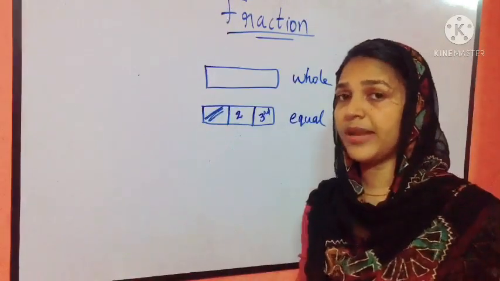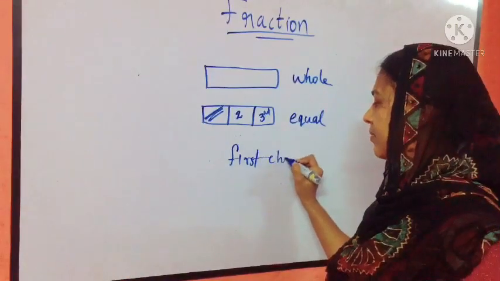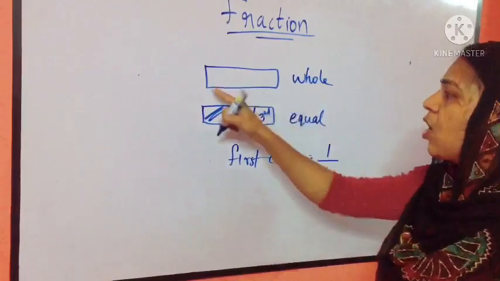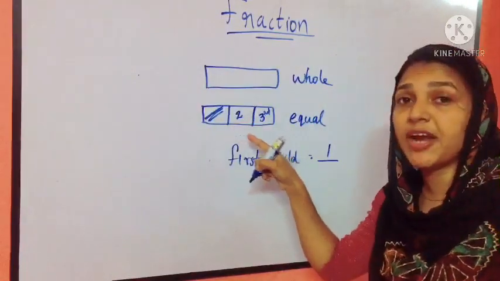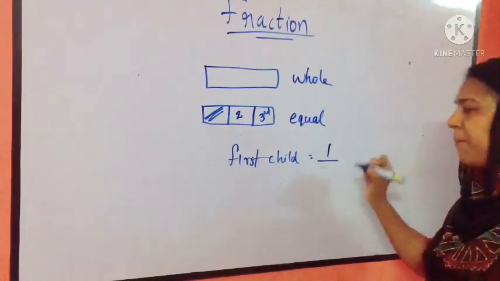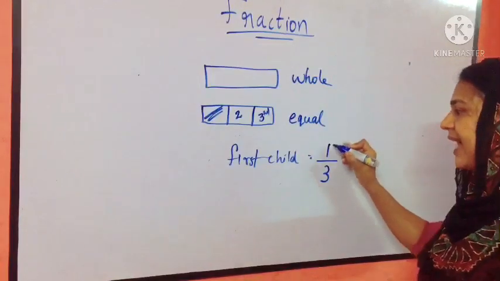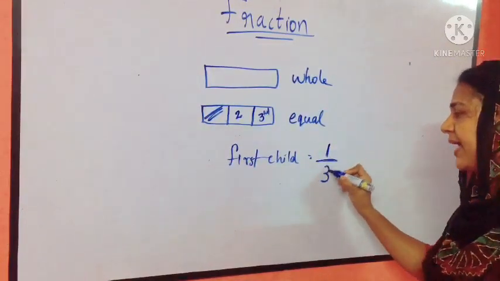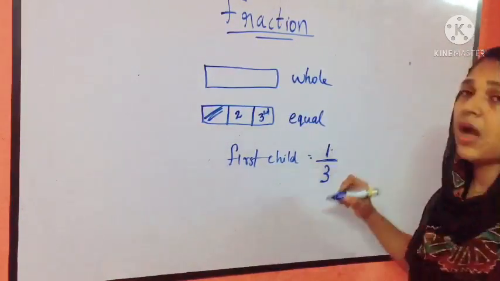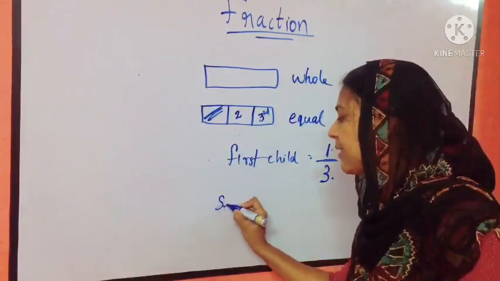So students, the first child gets 1 piece of the whole chocolate. The whole chocolate is divided into 3 pieces, so the first child gets 1 piece of the 3 pieces. It is read as 1/3. He got 1 piece out of 3 pieces.